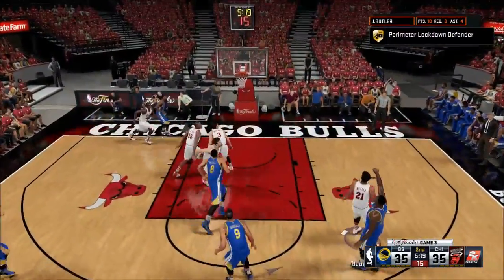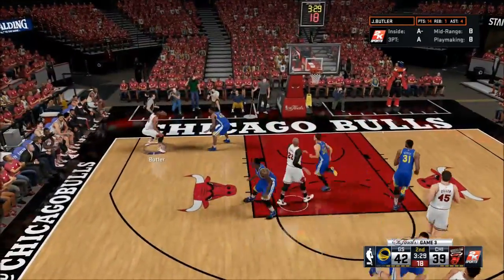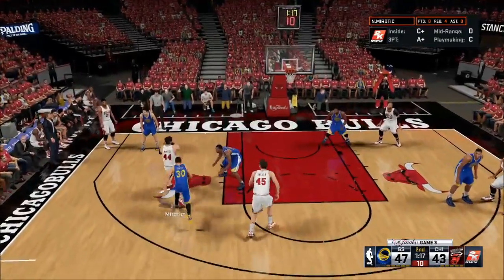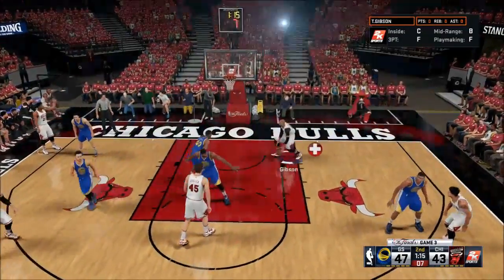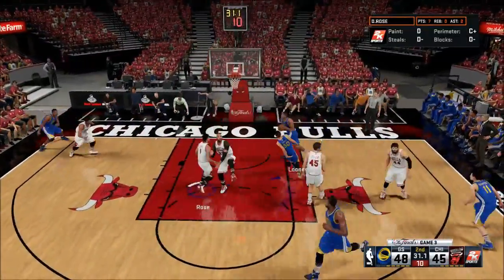Here is Draymond Green. Another open jumper. You see Doug McDermott just sitting in the paint. Go guard someone. Jimmy Butler now on the left wing. Little step back, pull up jumper. He gets that one to go. He had 16 points so far here in the first half. Here's Tyler Zeller and Taj Gibson. Taj Gibson might just get a start over Pau Gasol. Pau Gasol has done nothing for me so far in the series, and Taj Gibson's doing quite a lot.